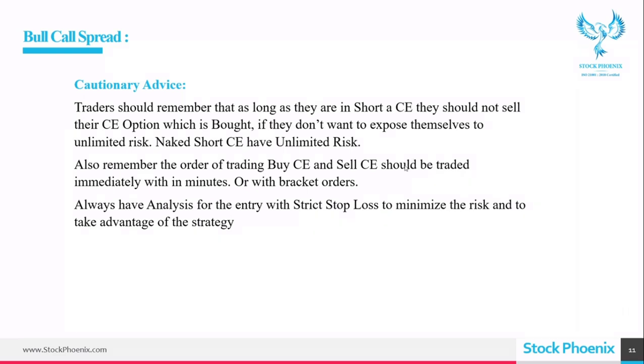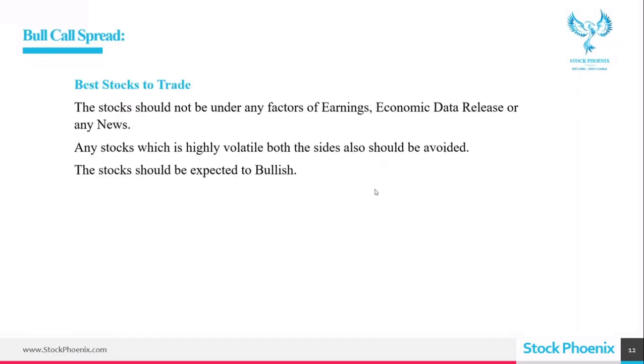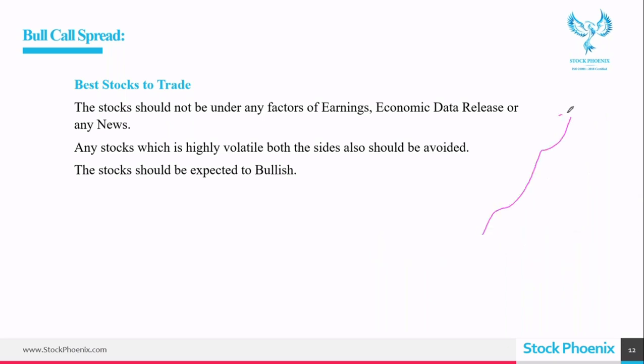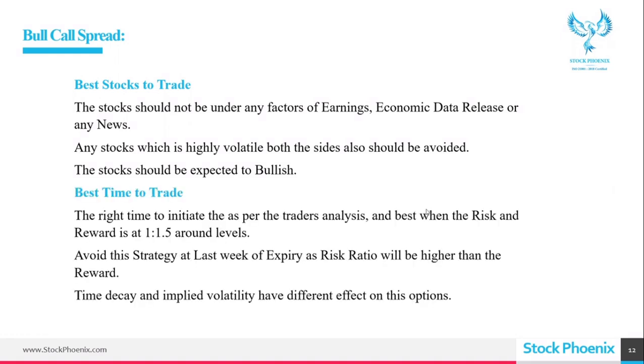Right. Next. Best stocks to trade. Stocks should not be under any factors of earnings, economic data release, or news. So it is not a double-side trade, right? Double-side trading you can do by CE and PE. So it is not a both-side trade. So we are expecting only an uptrend here in bull call spread, and a downtrend in bear put spread. So if the news is against us, we may hit the limited loss, the predefined loss, immediately.